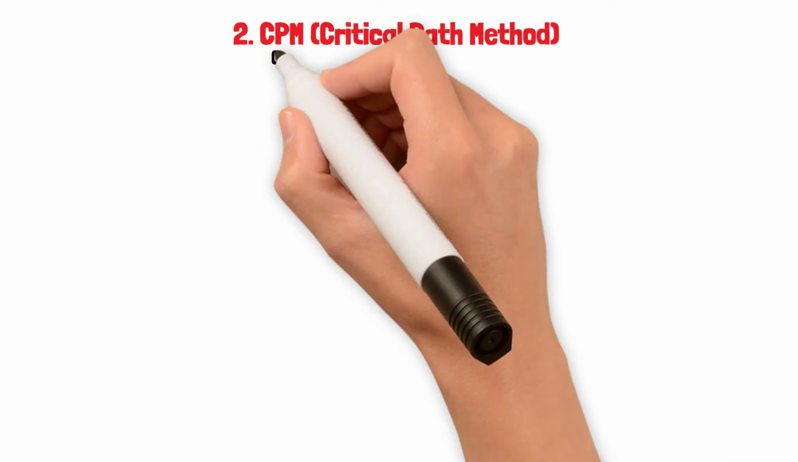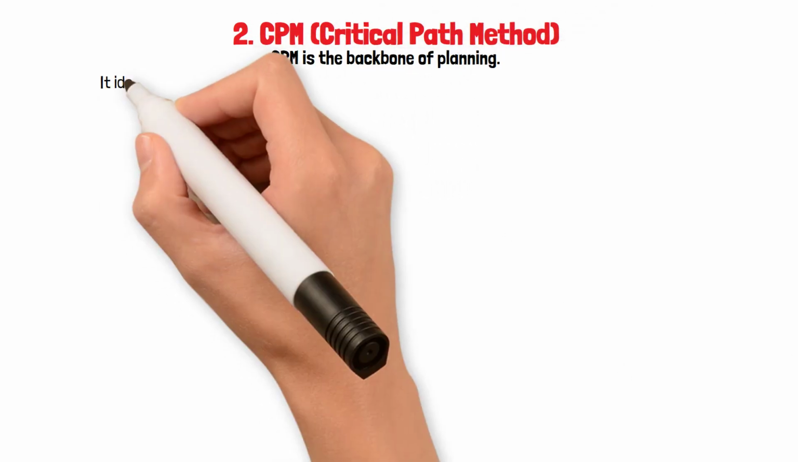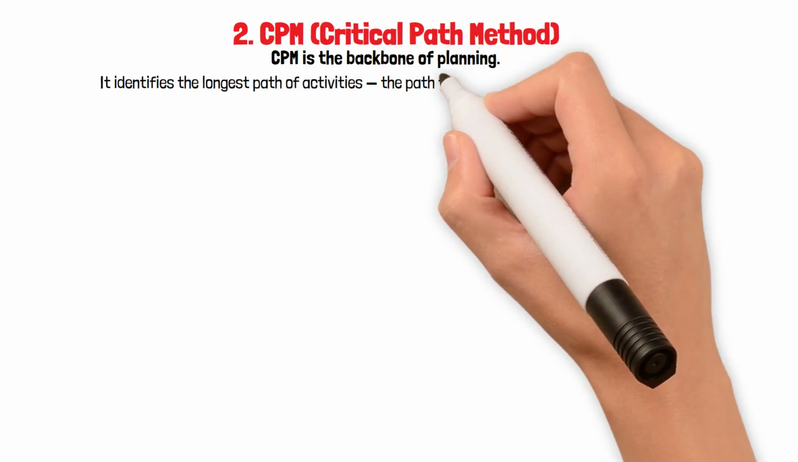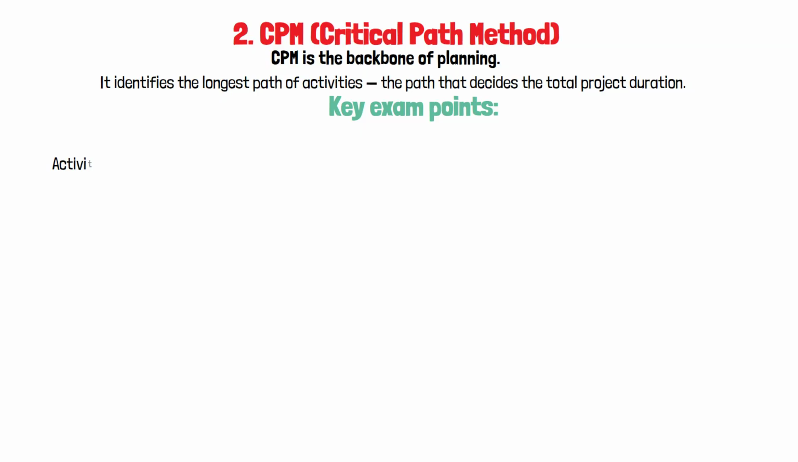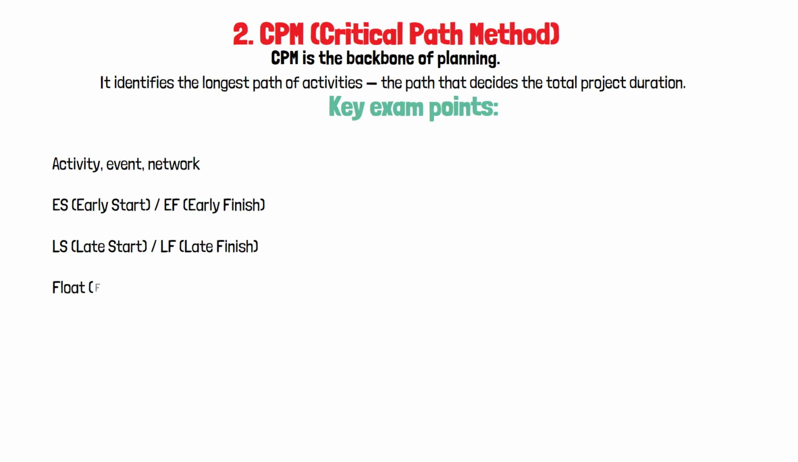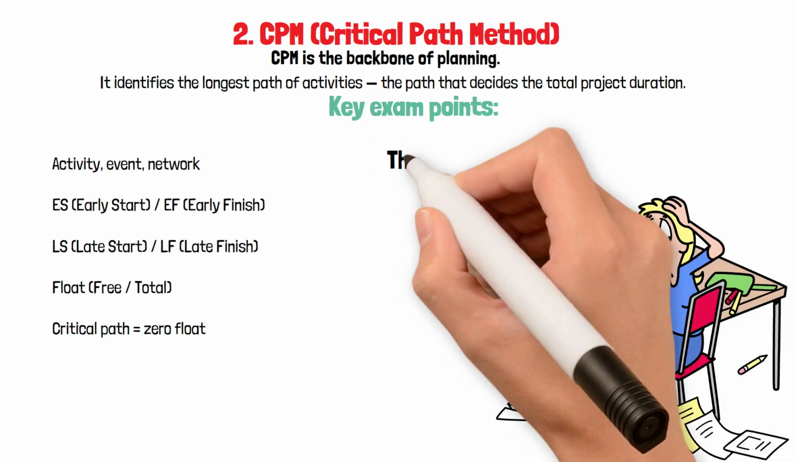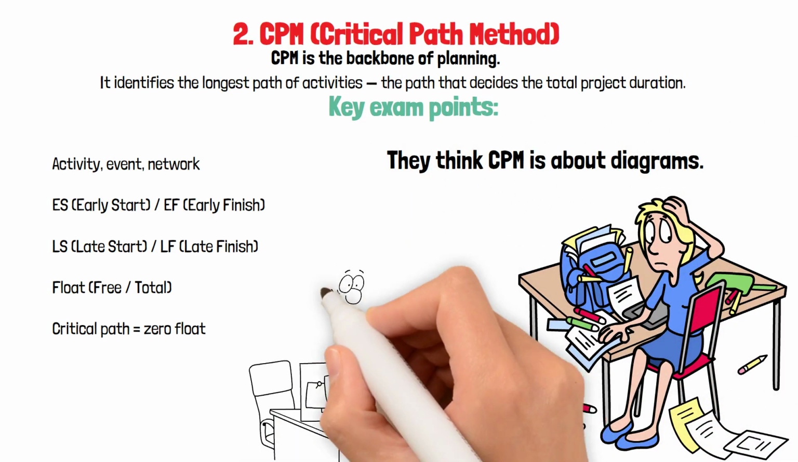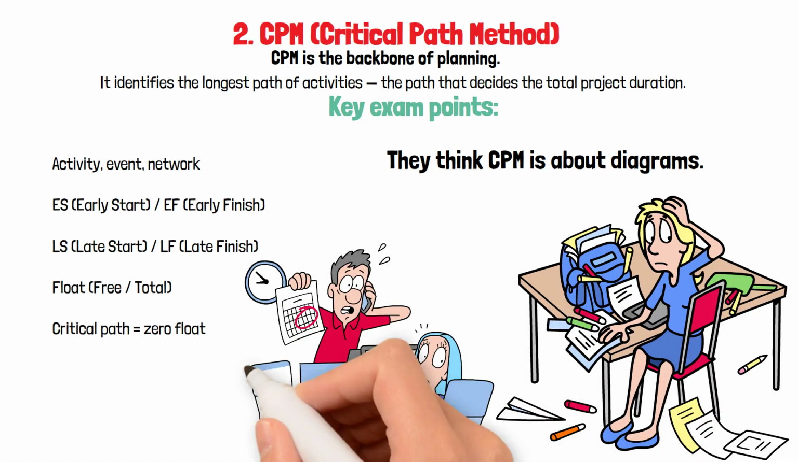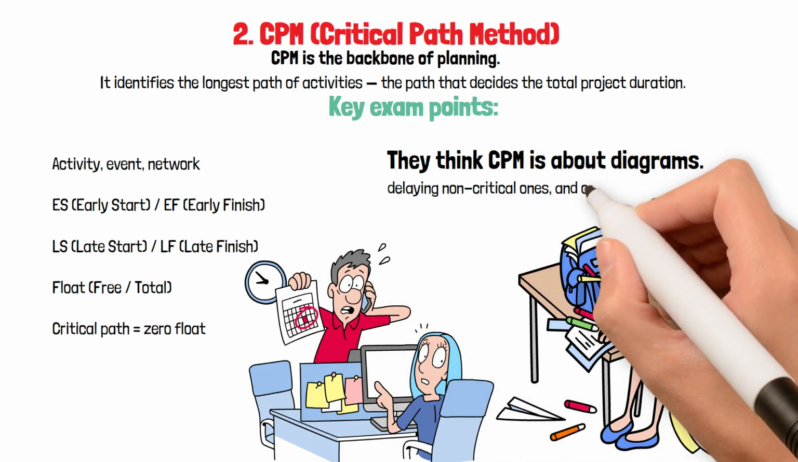Number 2, CPM, Critical Path Method. CPM is the backbone of planning. It identifies the longest path of activities, the path that decides the total project duration. Key exam points: activity, event, network, ES (early start), EF (early finish), LS (late start), LF (late finish), float: free, total. Critical path equals zero float. One mistake students make: they think CPM is about diagrams. It's not. It's about time control, speeding up critical activities, delaying non-critical ones, and optimizing manpower.